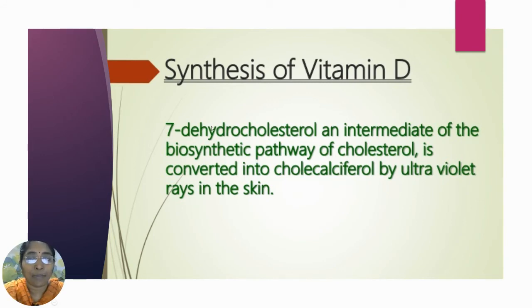This intermediate, 7-dehydrocholesterol, is converted into cholecalciferol, the precursor for the synthesis of vitamin D, by ultraviolet rays in the skin. Without ultraviolet rays, cholesterol cannot give vitamin D; it can be synthesized only up to cholecalciferol. Cholecalciferol can then be converted into vitamin D, which compulsorily requires ultraviolet rays in the skin.